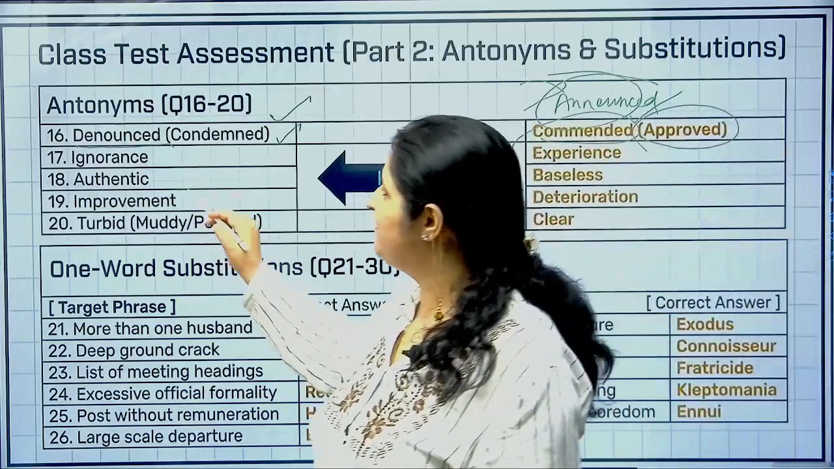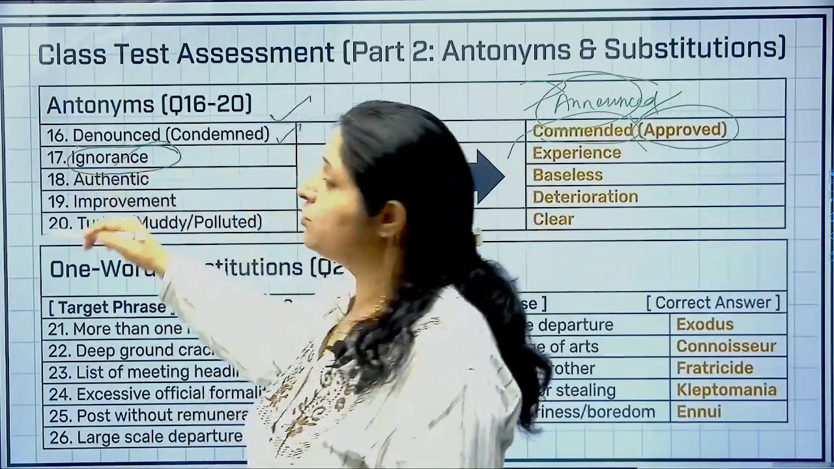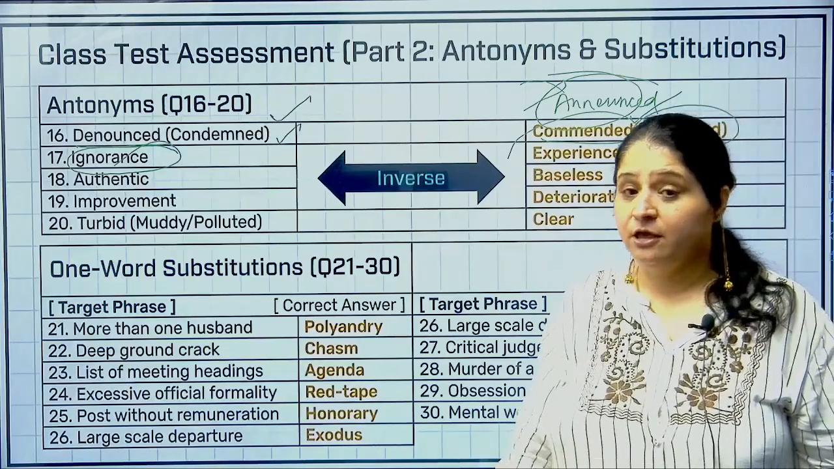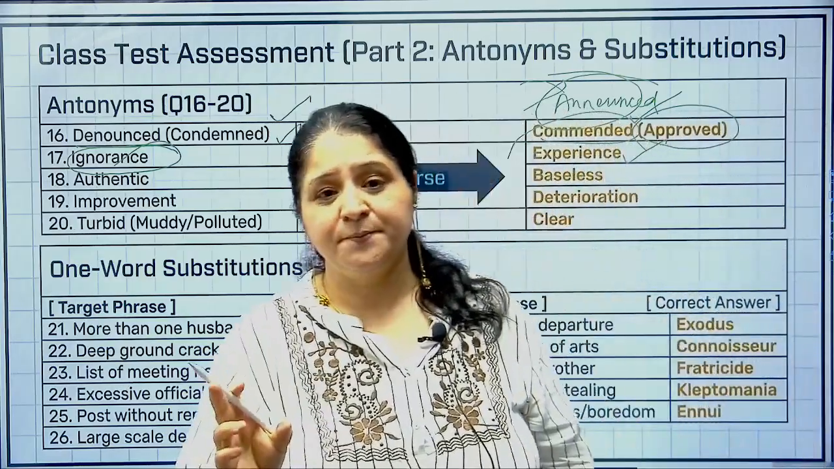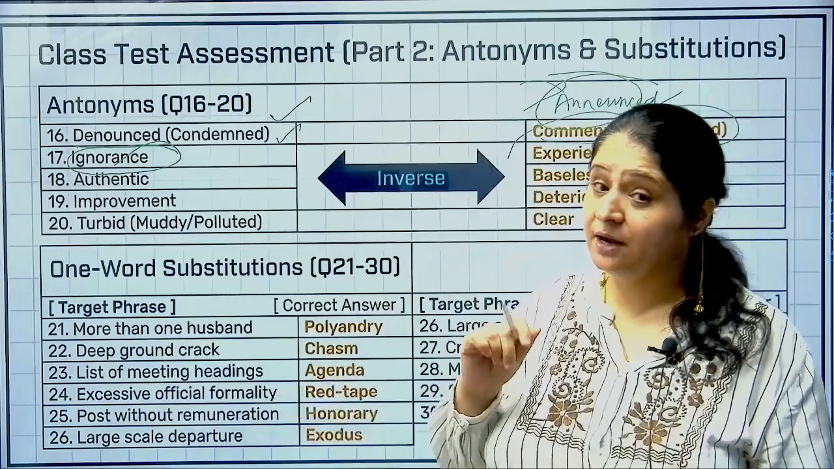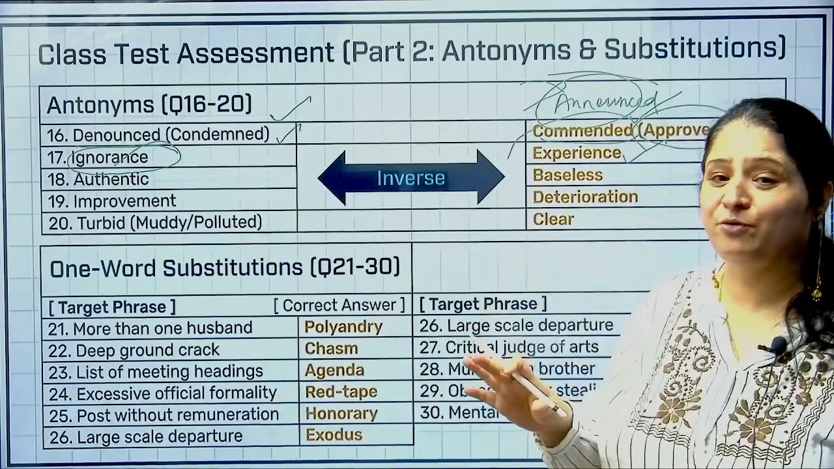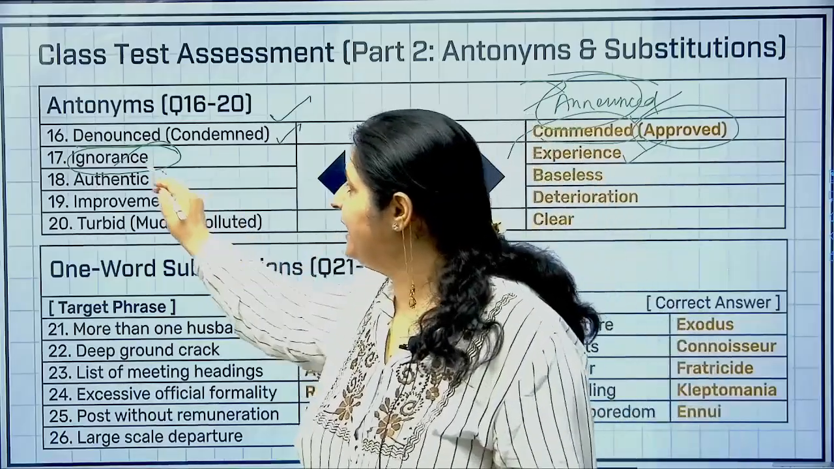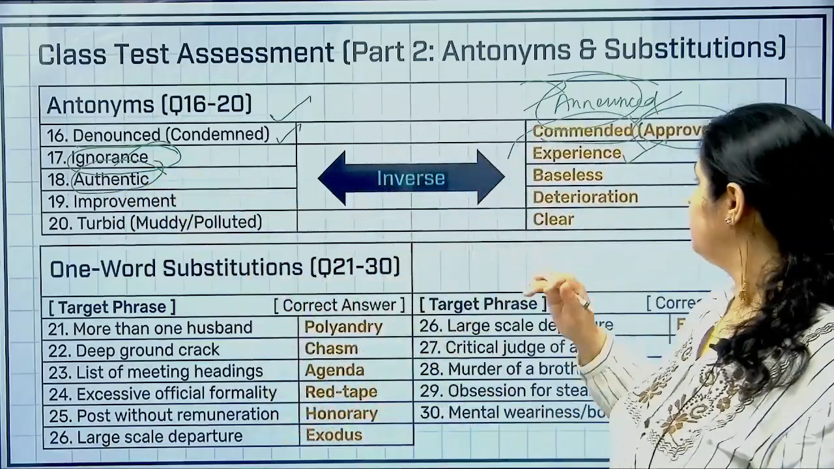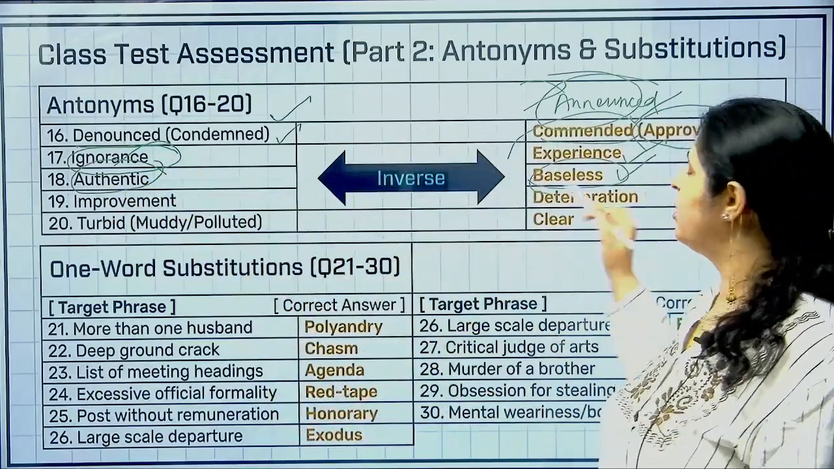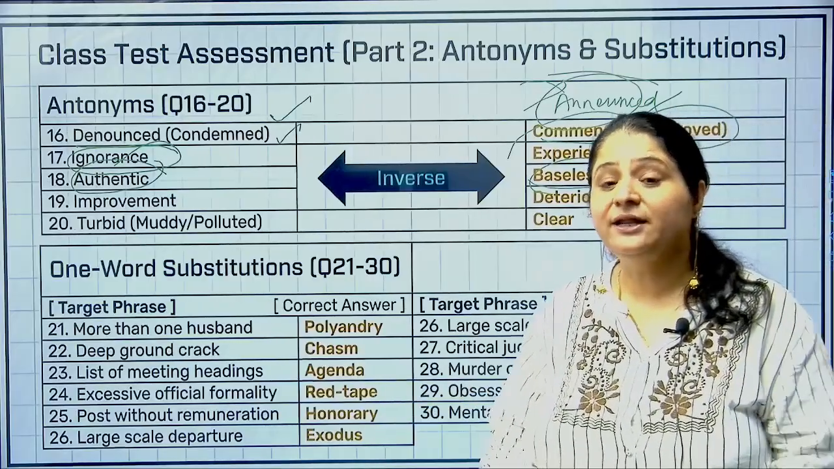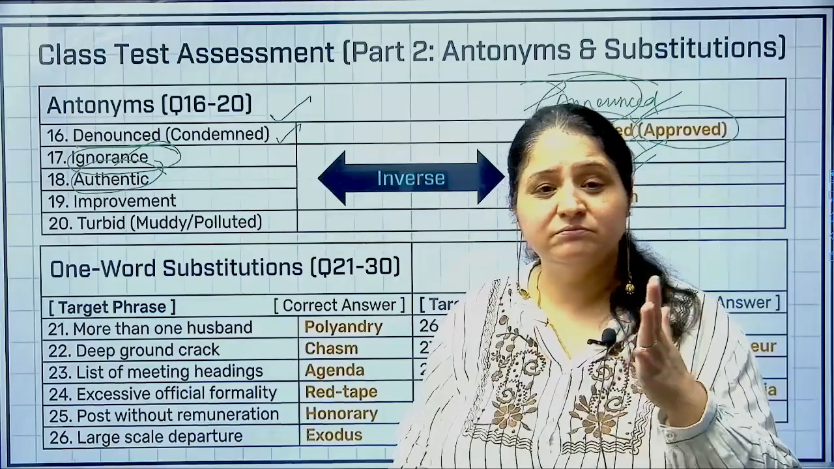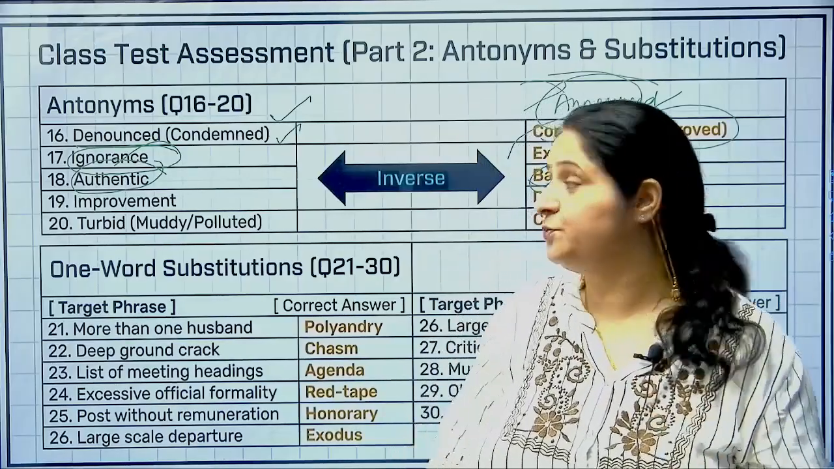Moving ahead, question number 17. The word in the context was ignorance, right? And the opposite of ignorance is experience. If you are ignorant, that means you do not know anything, right? Or experience का मतलब अगर आप experienced है, so you know a lot about it, right? So that is why they are opposites as per the context. Authentic means something genuine. Right, and what would be the opposite? The opposite as per the context would be baseless. Authentic मतलब जिसमें genuinity है, authenticity है, ठीक है, and baseless मतलब कोई originality नहीं, कोई genuinity नहीं.